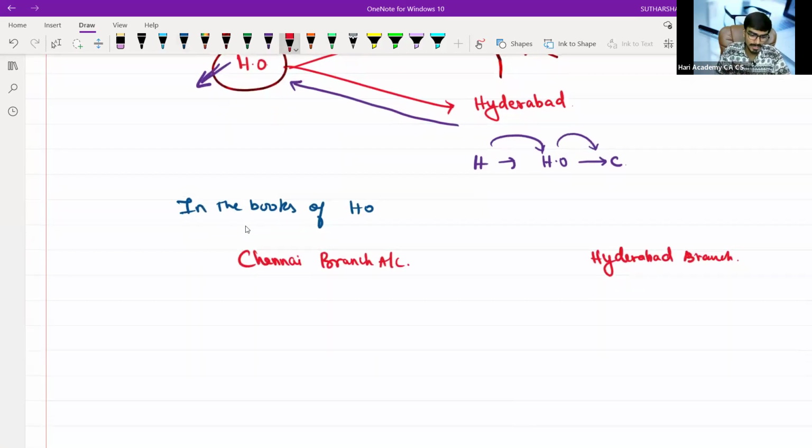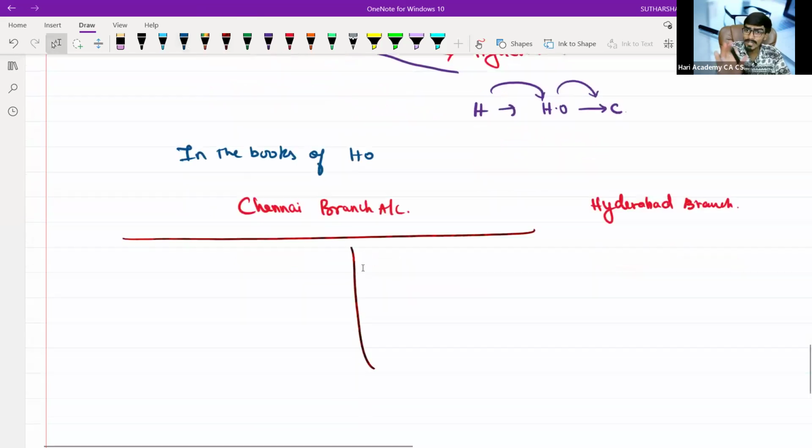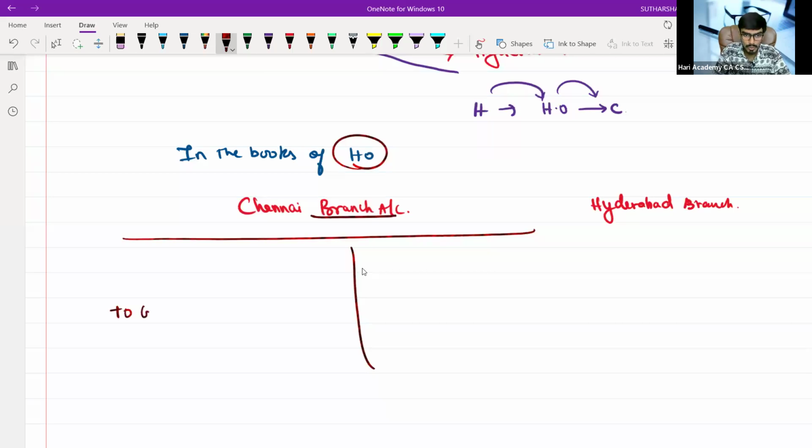What we are doing basically in Chennai branch account, HO will write down To Goods Sent to Branch.